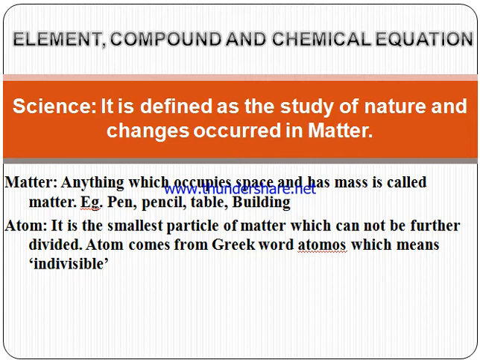So, how does matter form? Like a building. To prepare a building, bricks are the smallest part which makes a building. Similarly, atoms are the smallest particles which make matter. So we are defining atom. It is the smallest particle of matter which cannot be further divided. Atom comes from the Greek word atomos, which means indivisible.